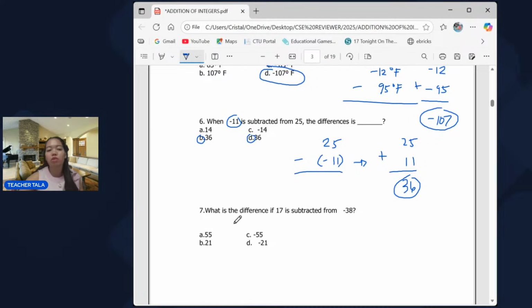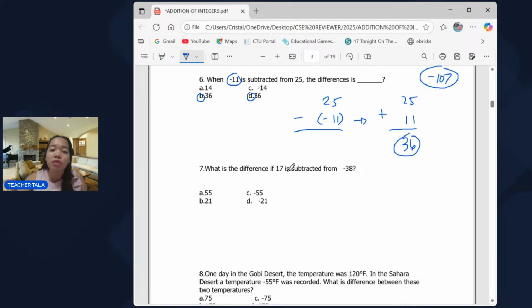Okay, now let's go to number 7. What is the difference if 17 is subtracted from negative 38? So since negative 38 is our minuend, tapos i-subtract natin si 17. Directly, if you're not going to change its subtrahend, you will subtract that. But first, since 17 is a positive number, we're going to change that to negative 17.